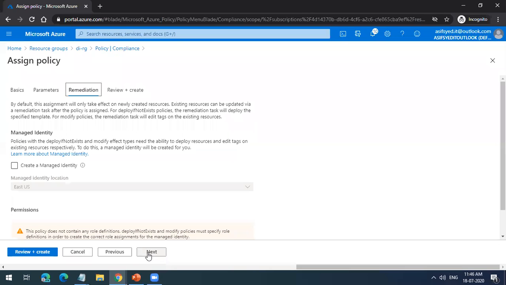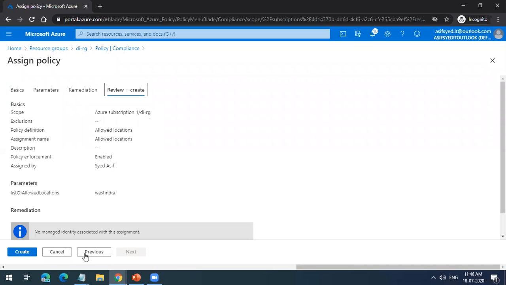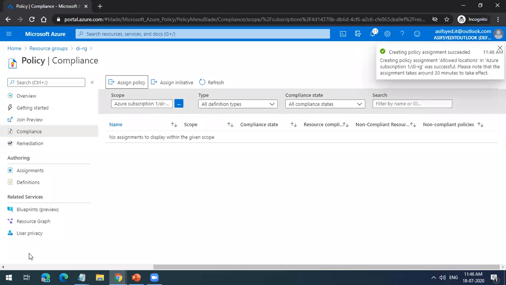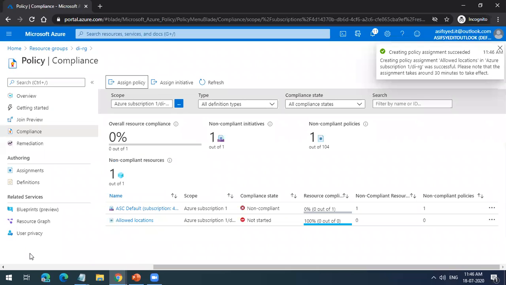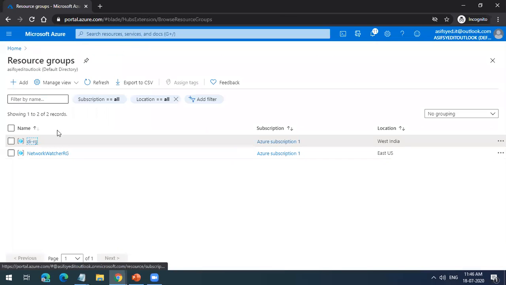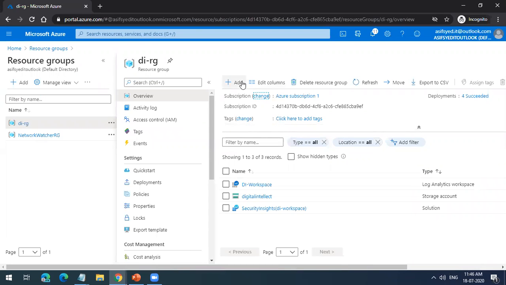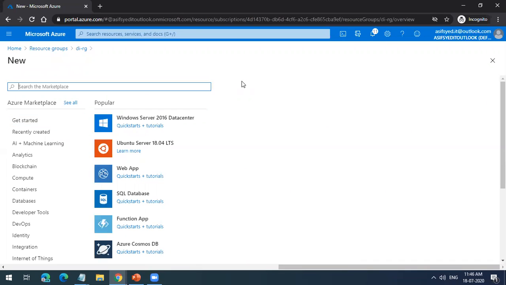I'll leave that and create. Now this policy is assigned to this resource group. Now what happens if I go to this resource group and add a resource? I'll try to create a Windows Server machine.